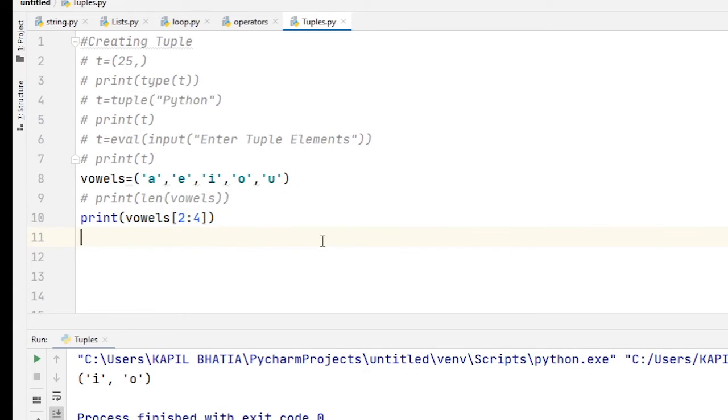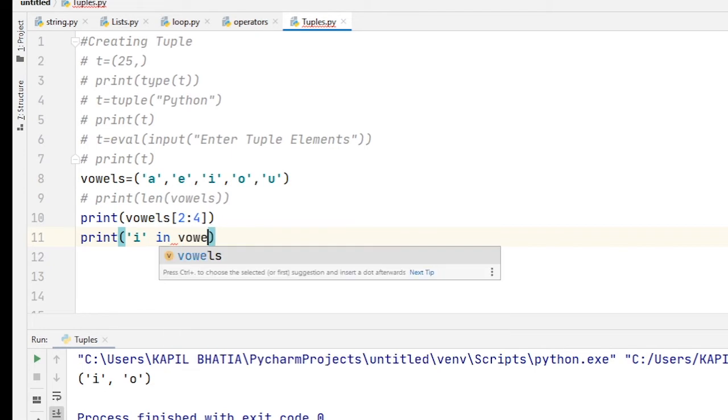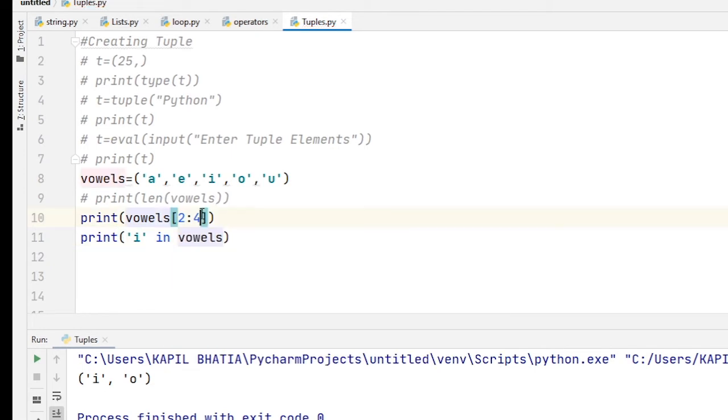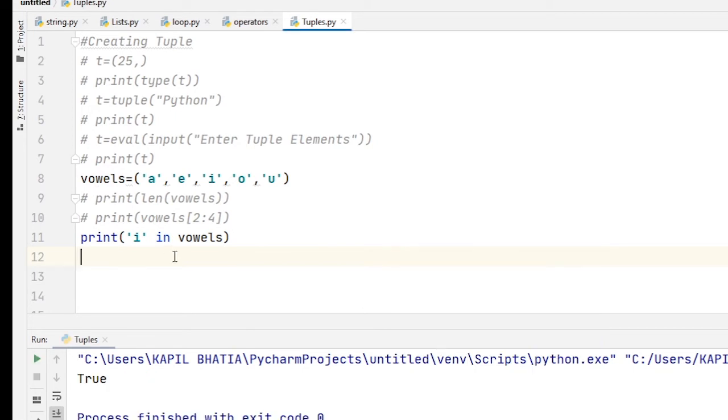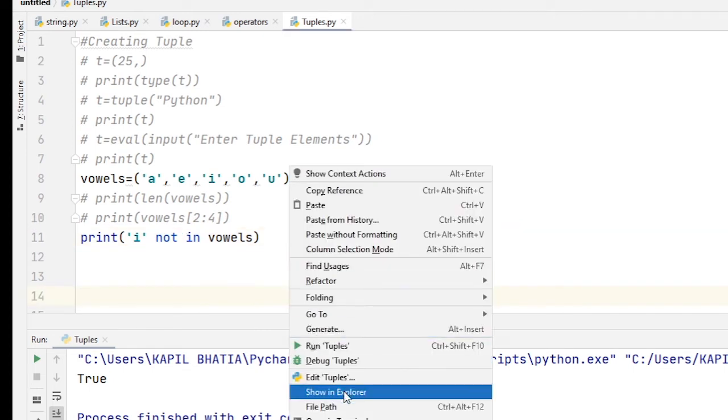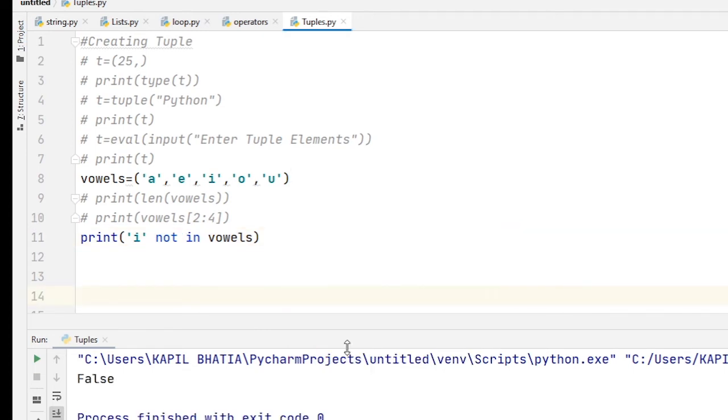Next is membership operator. Both in and not in operators work on tuple also. So for that, I will show you with an example. Suppose I write print I in vowels. It will return true. Okay. If I write I not in vowels, it will return false.